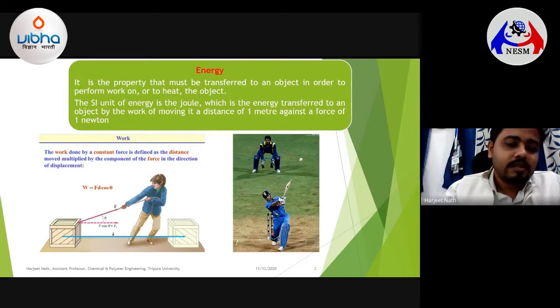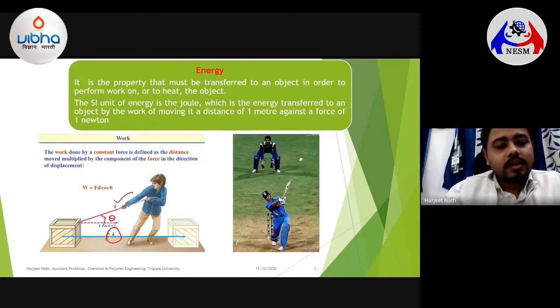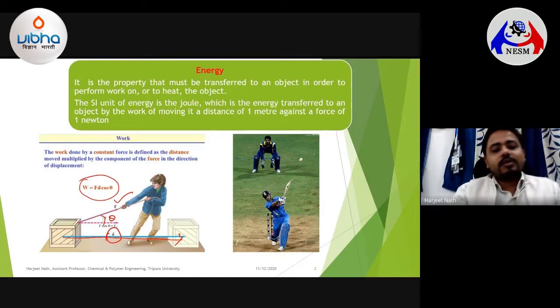So in this picture, if you could see, a boy is applying some force F in order to move a box by a distance d, and if he is applying the force at an angle of theta with the normal, then the work done by the boy in order to carry the box from this side to this side, if it is moved by a distance of d, can be given by the equation W is equal to F into d cos theta.